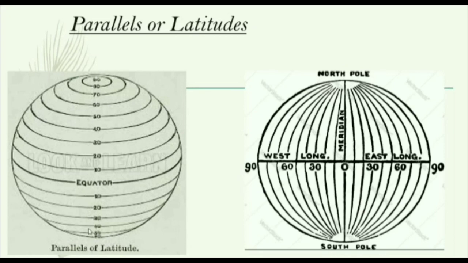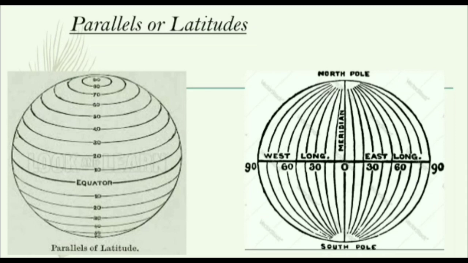Parallels are lines that circle the globe. Lines of latitudes are also called parallels. Do you know why? Because these lines never meet each other. They are always at equal distance. Equator is at 0 degree and called the first parallel. These lines move from east to west direction.